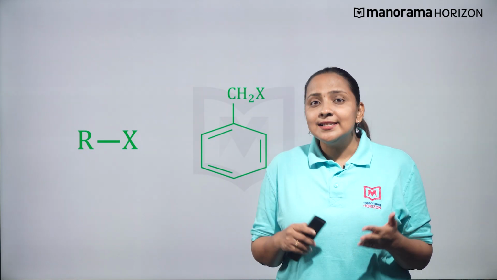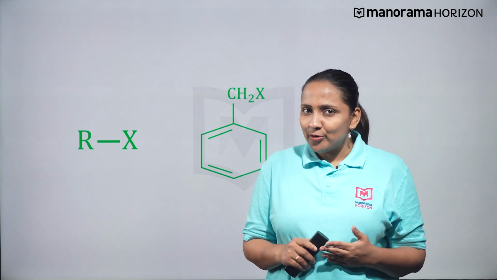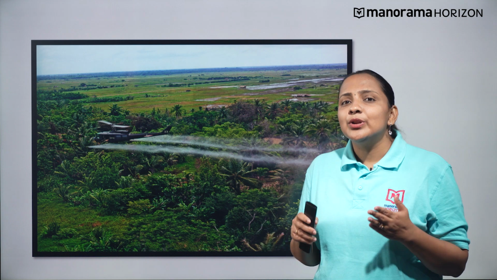Did you know that haloalkanes and haloarenes are present in the environment? Haloarenes were used as herbicides during the Vietnam War for defoliating the jungles and making it easier to fight in the war. These haloarenes cannot be decomposed and broken down by microorganisms like bacteria, as a result of which they are still intact in the soils of the jungle. In this video, we will discuss important reactions shown by haloarenes.